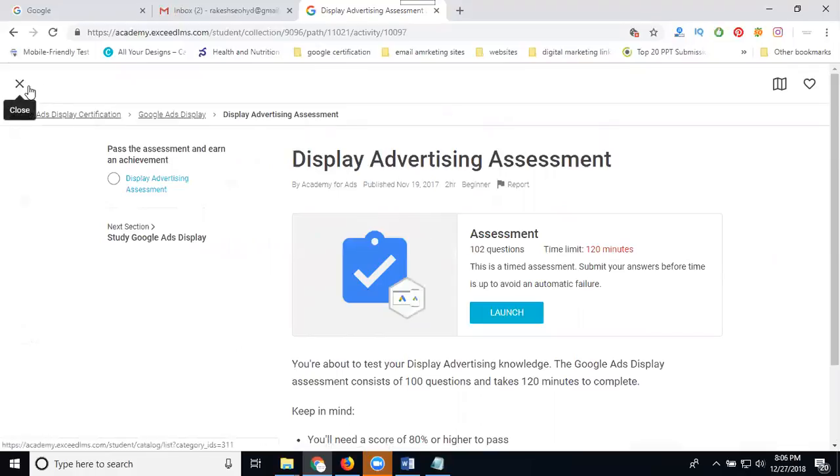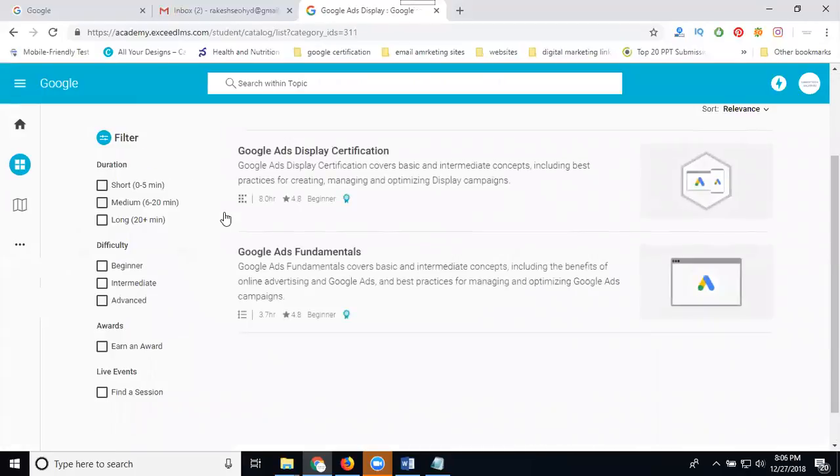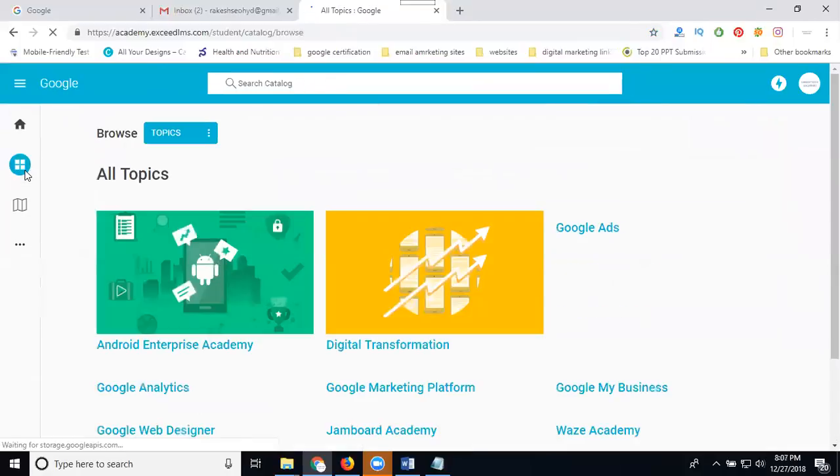Is it clear? This is how you write the exam for the Google Ads certificate. This is for Google certification purposes. So coming here, if you want to write an exam for any ad type, you can select it by this option.